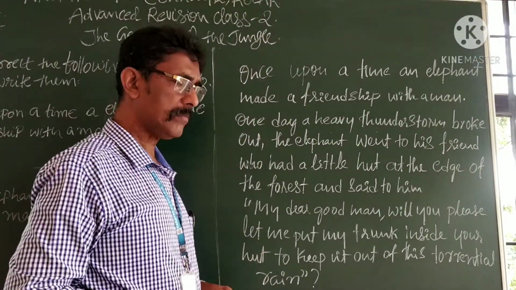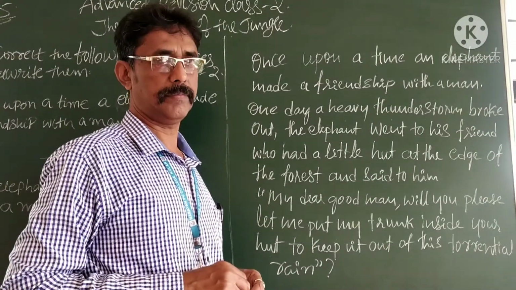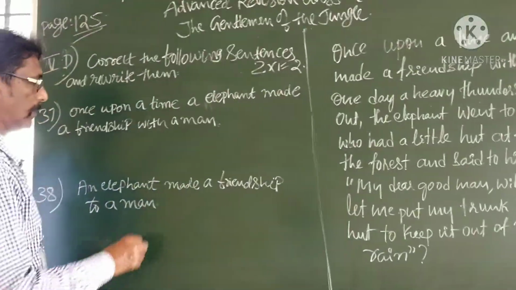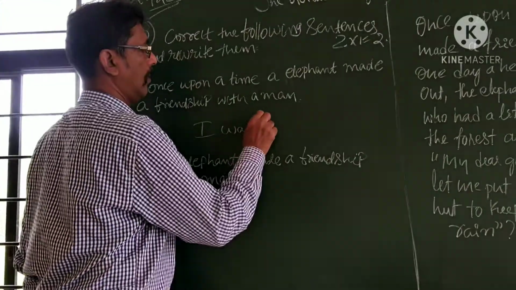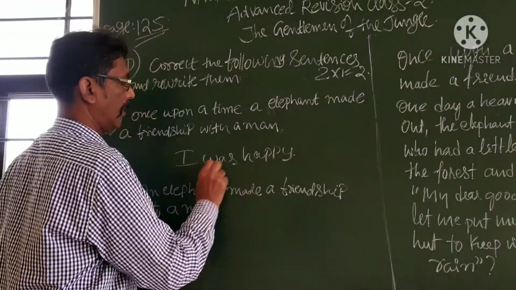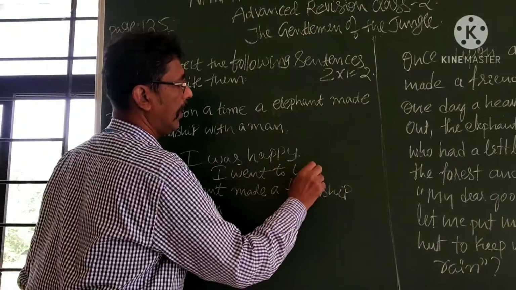Here, I would like to give you one more piece of information. What is this? I was happy. I went to London.